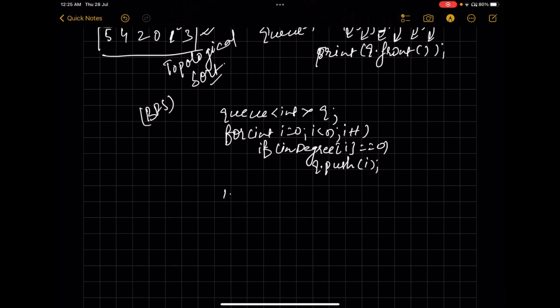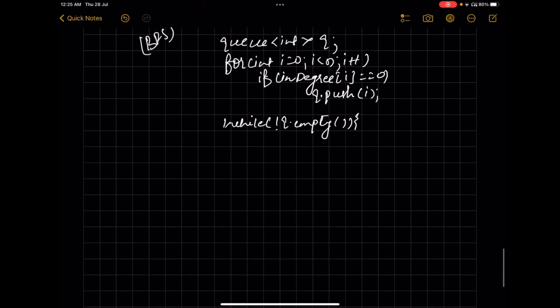After that we'll run a while loop. We'll check if the queue is not empty. If that is the case, we'll pick the front of the queue and delete that particular element from the queue.